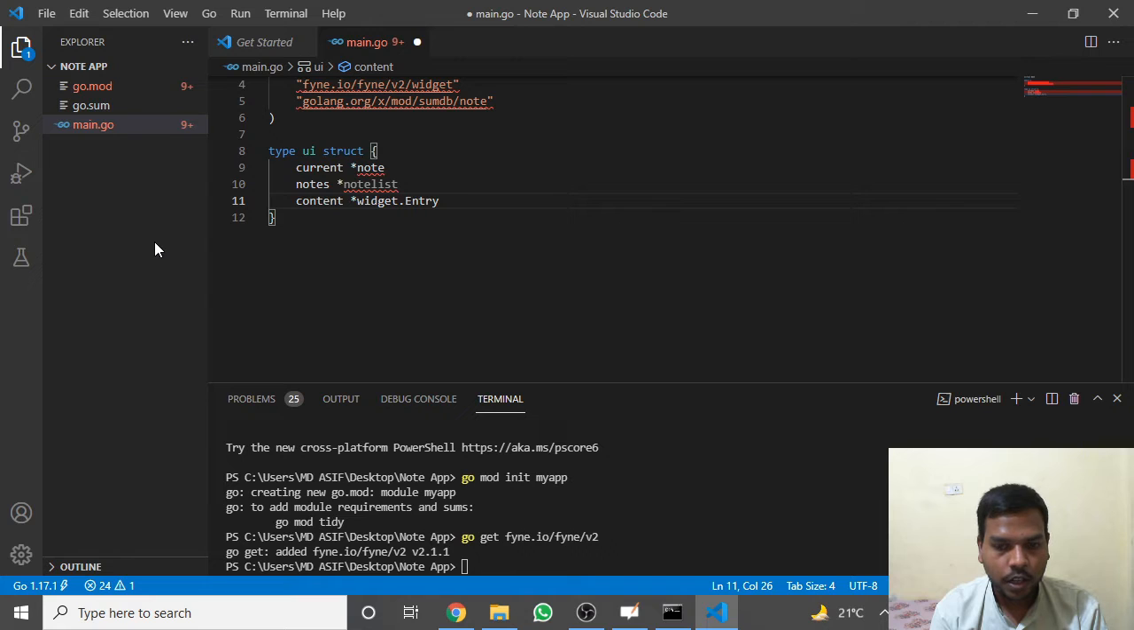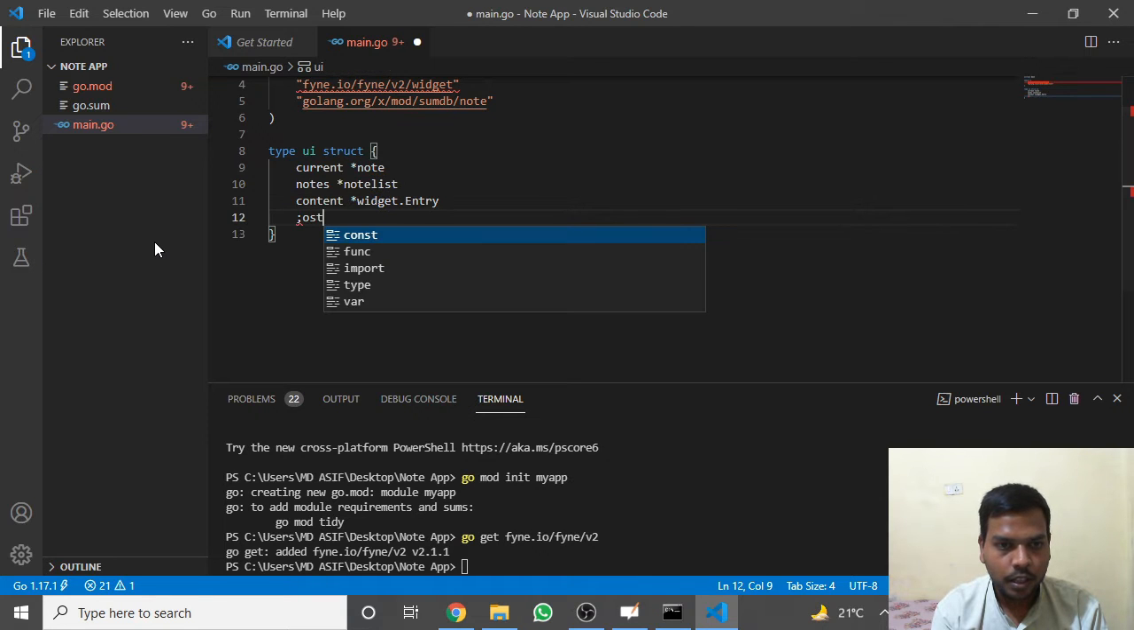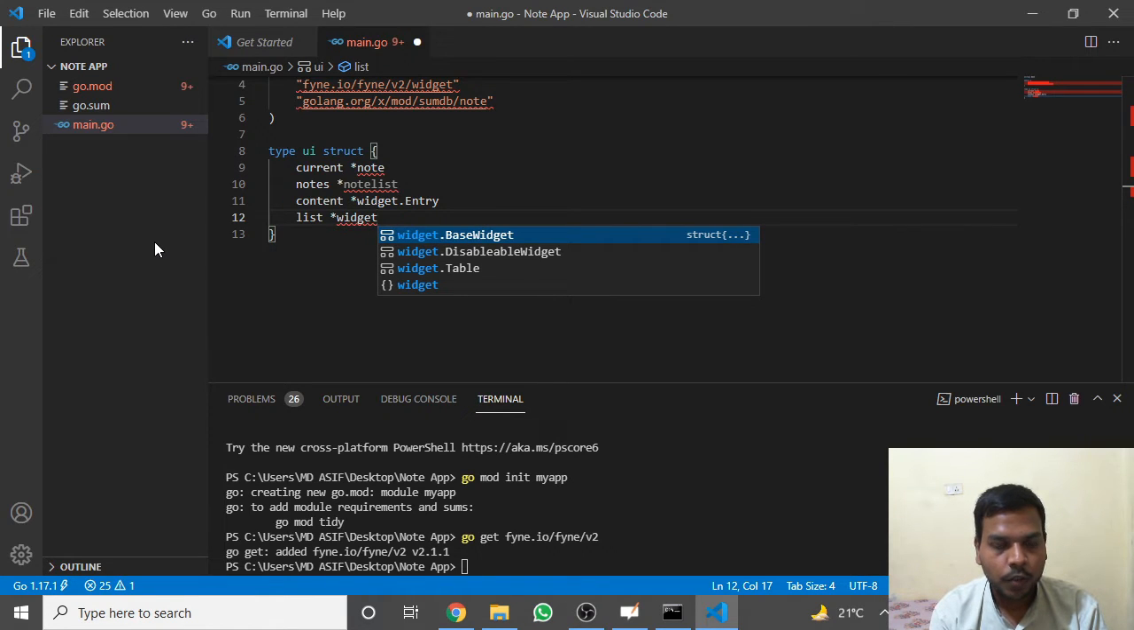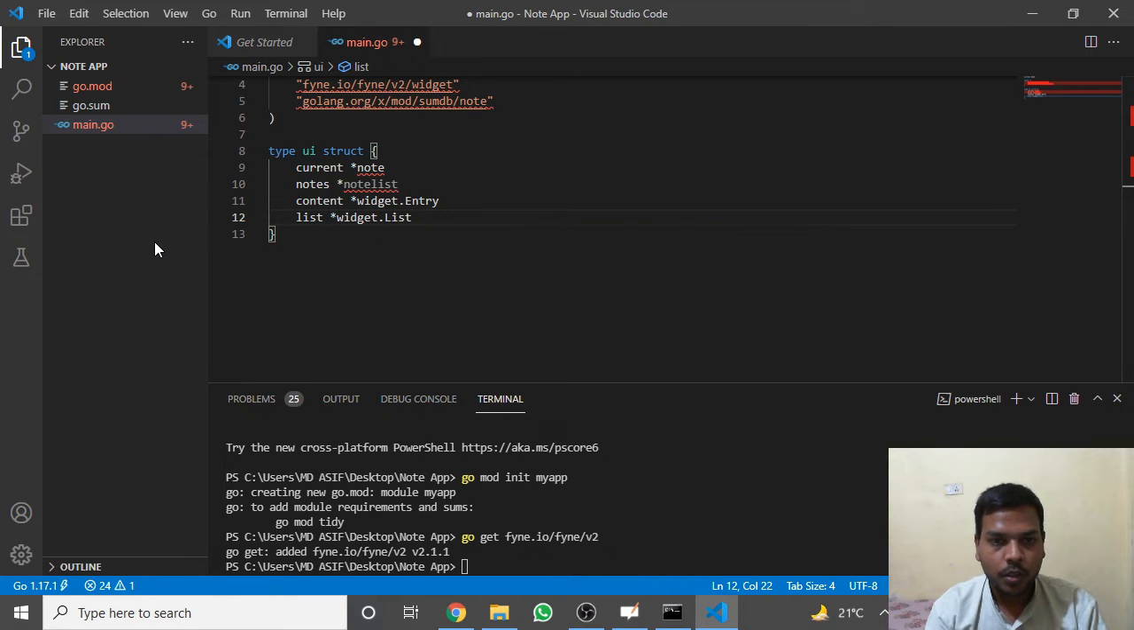Content widget dot entry type, and list. I am taking it as pointer type because it will perform dynamically, as we understood in the virtual OS section, where we created a dynamic panel which will update automatically. So I created a UI.